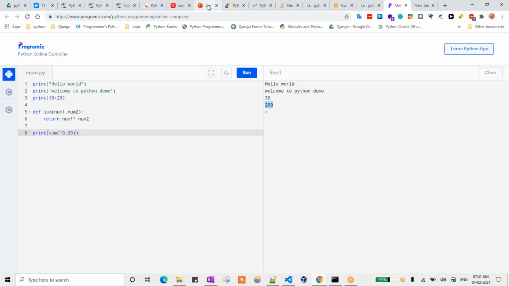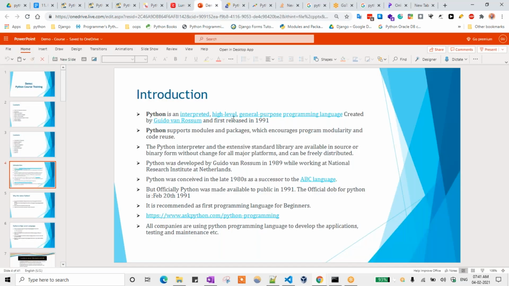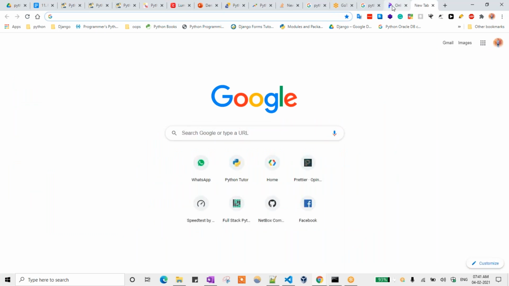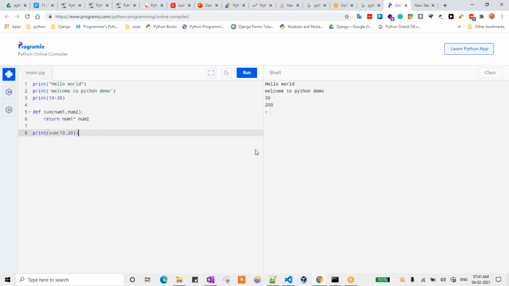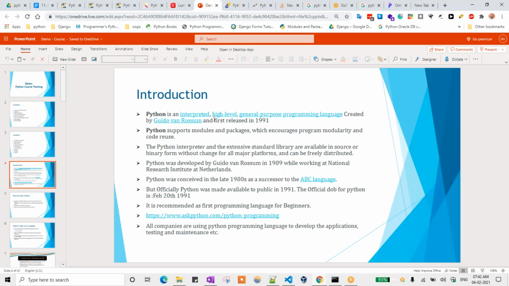And the second point is high level language. High level language means whatever code we are writing is in human understandable language. Once after viewing that language, it will convert into machine language. That part I will explain later. Okay. So up to now, any questions here? What is meant by interpreter and what is meant by high level programming language? If you have any questions, you can ask. Okay, no problem. I can just move on.